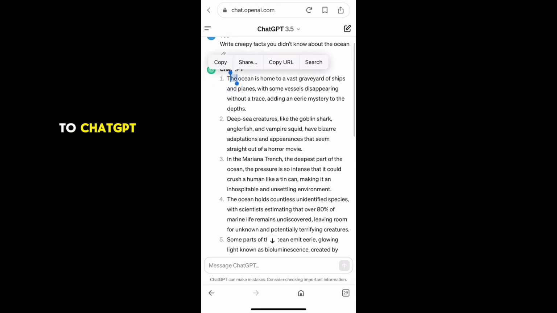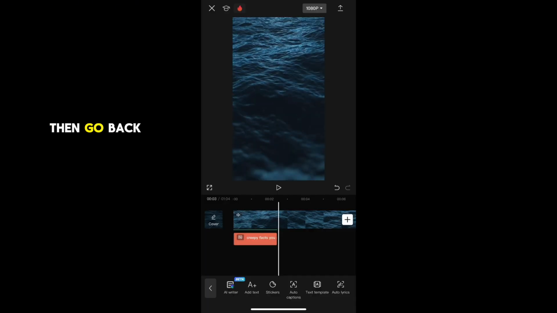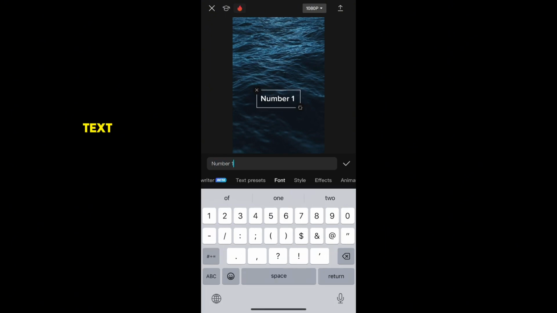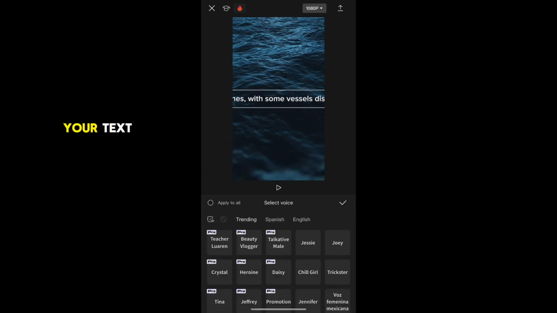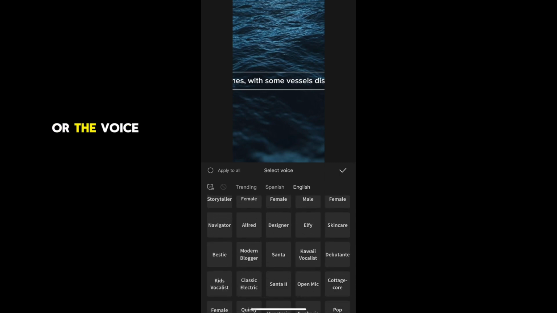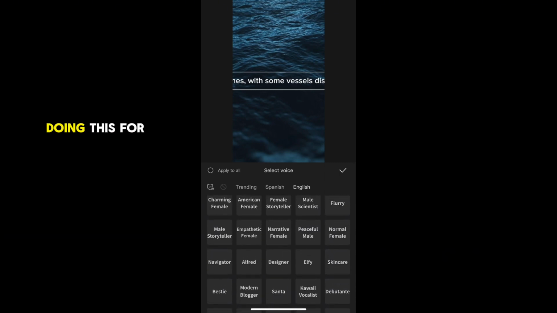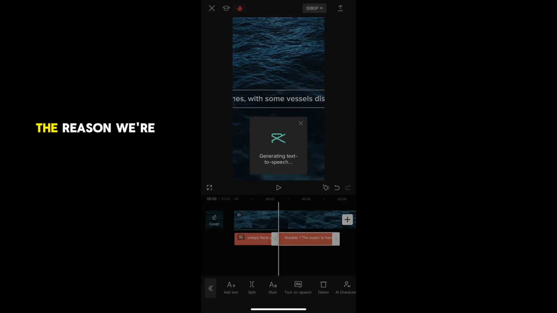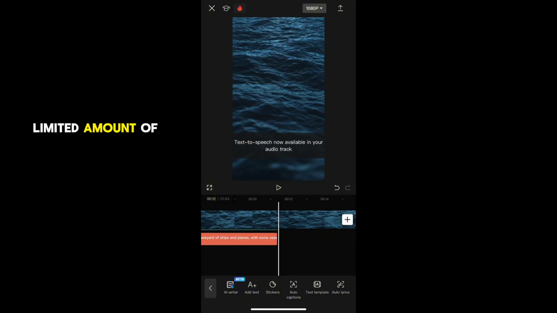Now go back to ChatGPT and copy the first point, then go back to CapCut and click on add text and type number 1 before adding your text. Then click on text to speech and click on male storyteller, or the voice that you're choosing. And you keep doing this for the rest of your video script. And the reason we're copying and pasting each point by itself is because CapCut has a limited amount of characters and words that you can add in the text box.